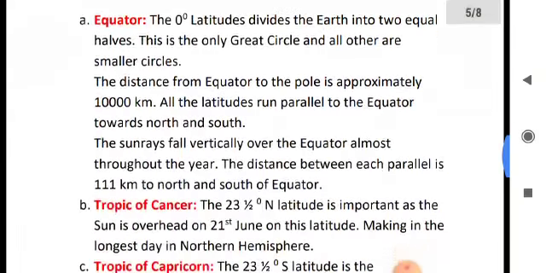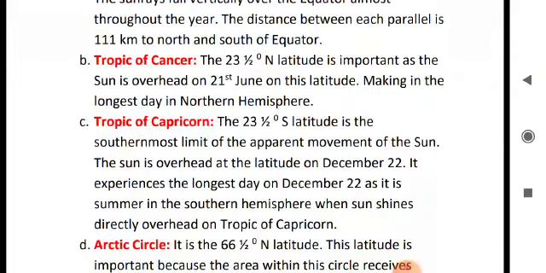Next, Tropic of Cancer. Marked with 23.5 degree north latitude, the sun is overhead on 21st June on this latitude, marking it the longest day in the Northern Hemisphere.